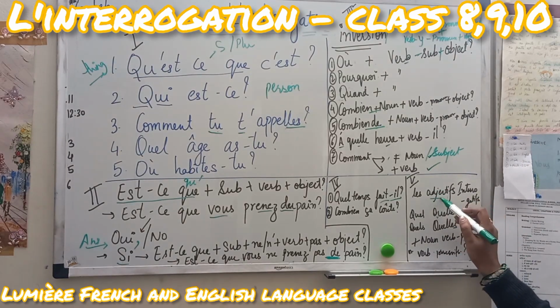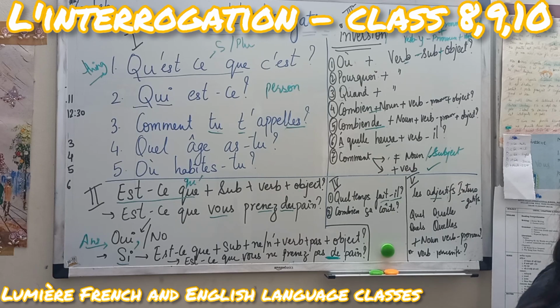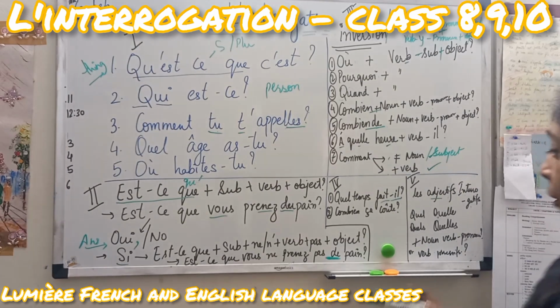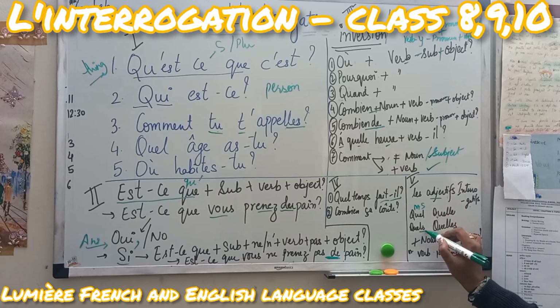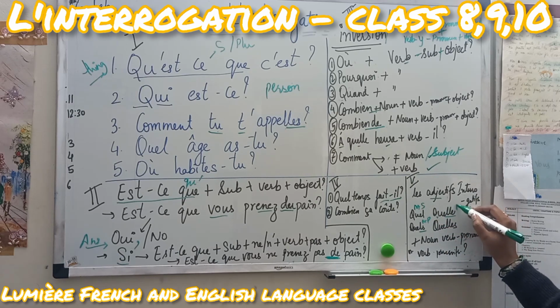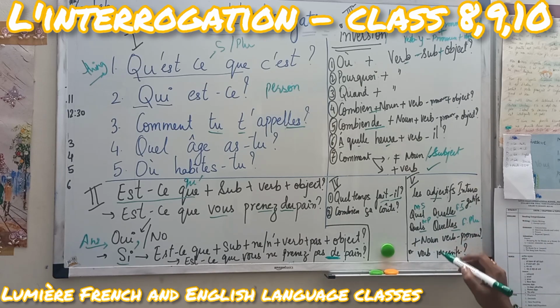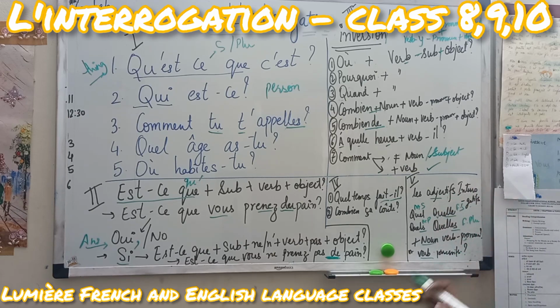Now fifth is the adjective interrogative. Adjective interrogative means the question word quel, which is what, but it will change according to the gender and the number. For example, quel without s is masculine singular. Quels is masculine plural. Quelle, for things, is feminine singular. Quelles is feminine plural. Okay, it is also with the noun and the verb, then possession. Means quel est ton frère? Again, I am taking the same question.